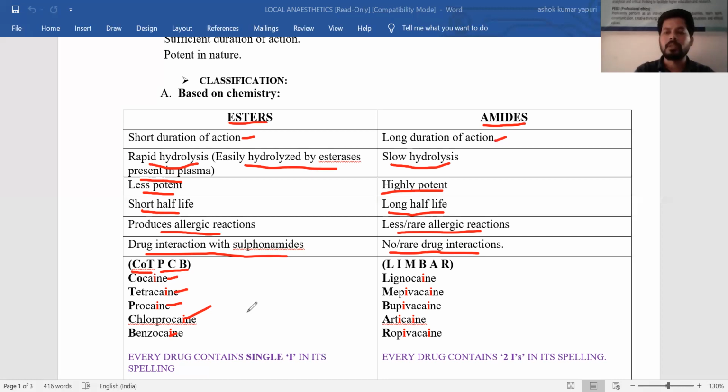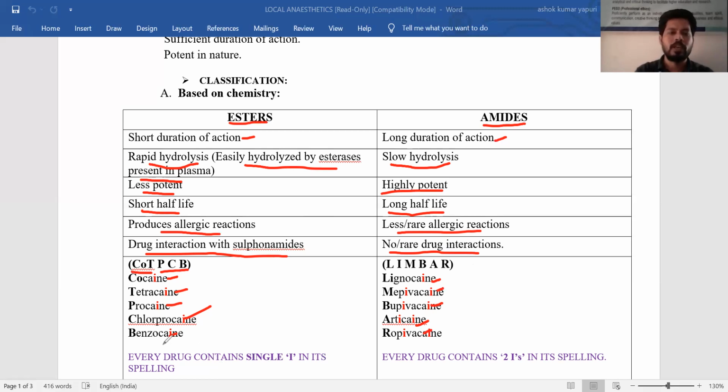Next, examples of amides. Examples of amides like Limbar, like Wimbar. Wimbar is a dishwash, so here you can remember it as Limbar. The examples are lignocaine, mepivacaine, bupivacaine, articaine, ropivacaine. So these are easy mnemonics. You can easily remember the examples of ester local anesthetics as well as examples of amide local anesthetics.